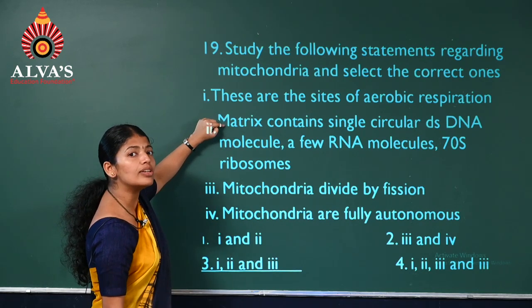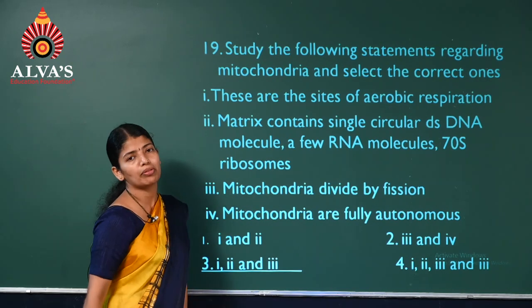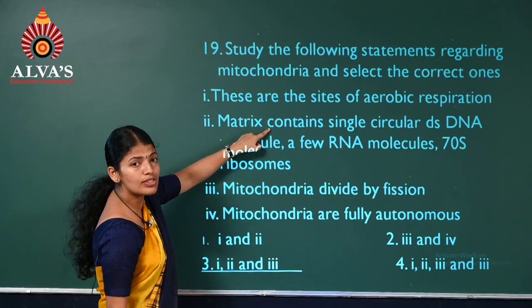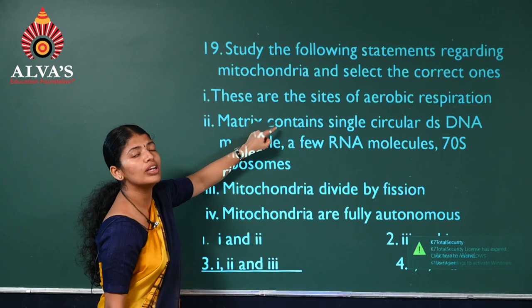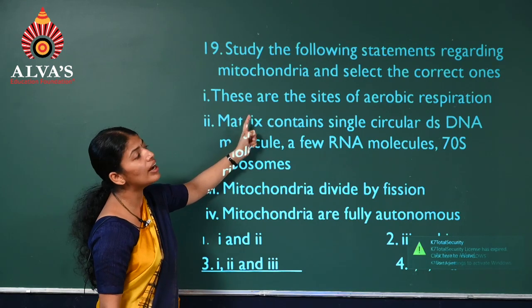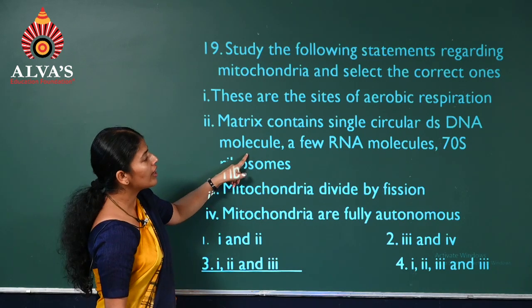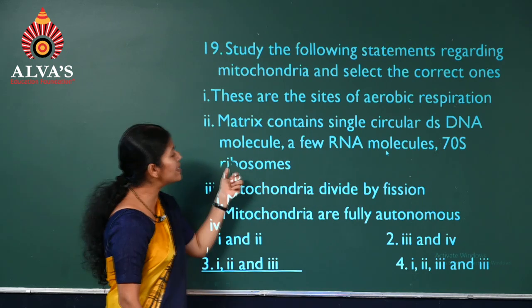Matrix, which is that region inner to the inner membrane. This space, it's matrix. It contains single circular double-stranded DNA. Yes, it is true. Mitochondria have their own DNA, right? Few RNA, yes, it's also correct.